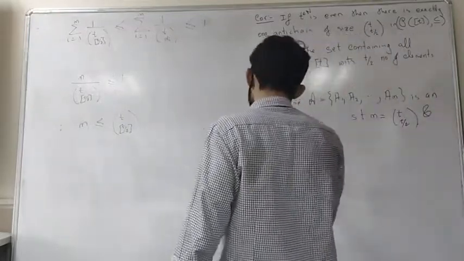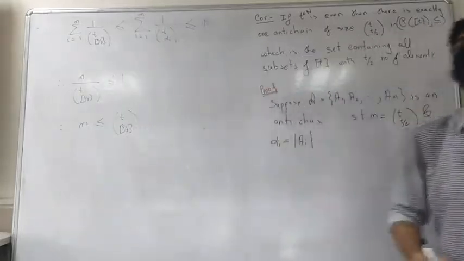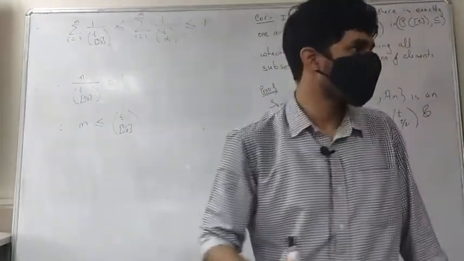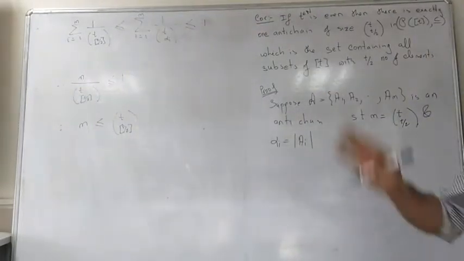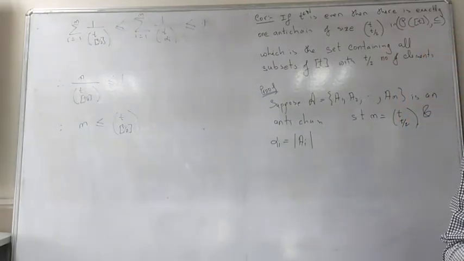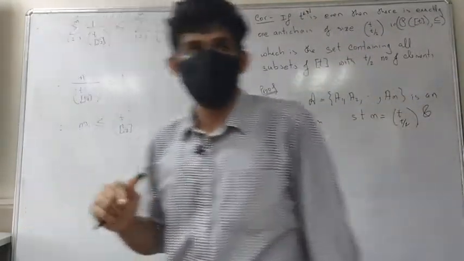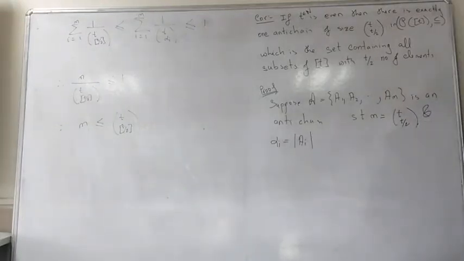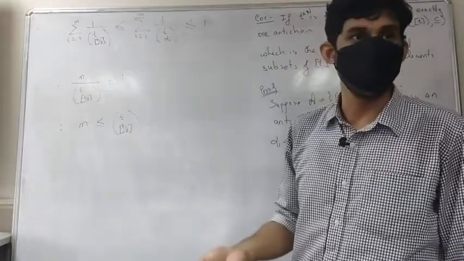Let me use the same notation as the earlier case. I'm going to keep the computations exactly the same. The computations, in fact, are exactly the same. By the same argument as earlier, suppose one of these alpha_i's was not T/2.